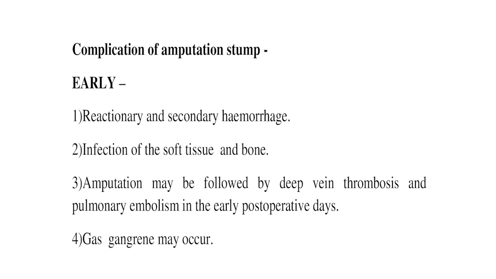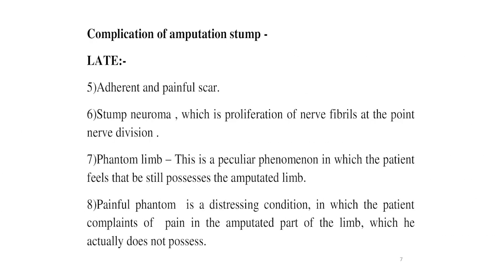Fourth is the gas gangrene, may occur particularly in mid-thigh amputation. Such gangrene usually occurs from the contamination by patient's feces. Now complication of the amputation. Second is the late complications. Fifth is the adherent and painful scar. Sixth is the stump neuroma, which is the proliferation of nerve fibrils at the point of nerve division. In all amputations, there will be some amount of neuroma formation, but painful neuroma is the result of a faulty technique. Seven is the phantom limb.